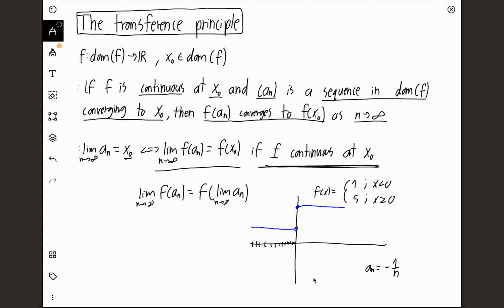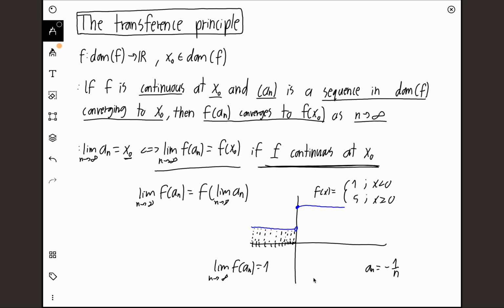Now, what happens if we look at the limit as n goes to infinity of f of an? Well, f of an will always equal 1. Even as an gets infinitely close to 0, it will never actually reach 0. It only reaches 0 at infinity, but that's not a real number. So f of an is always going to equal 1, so the limit will also be equal to 1.